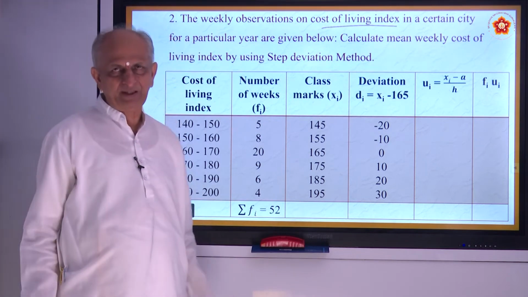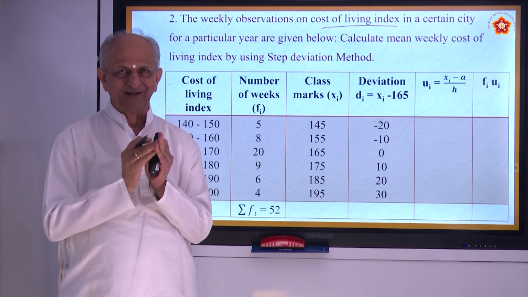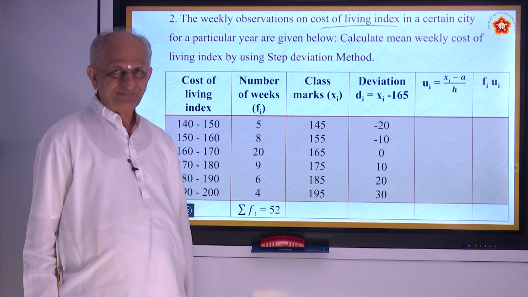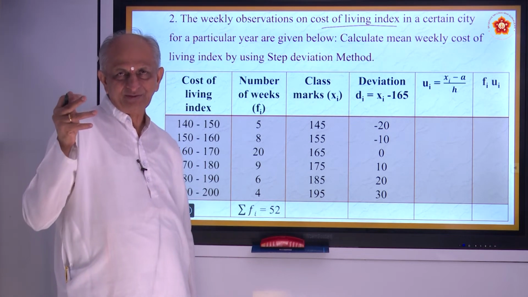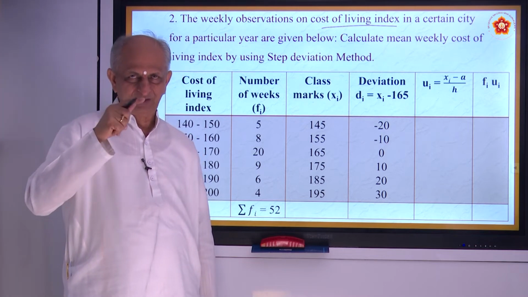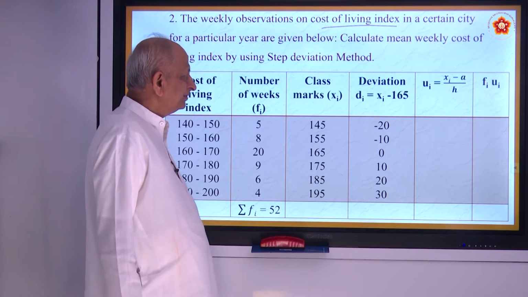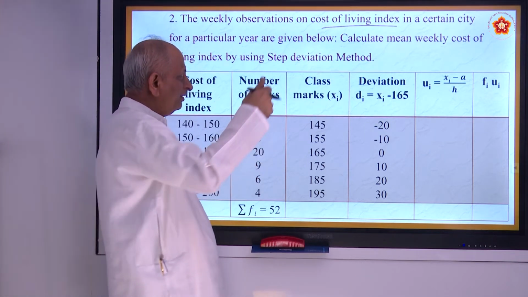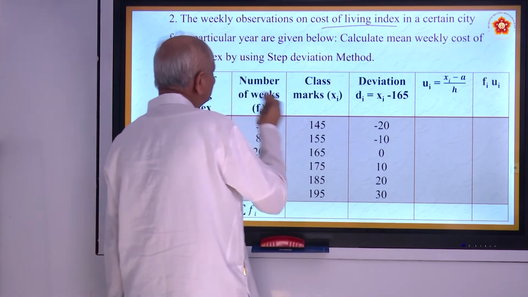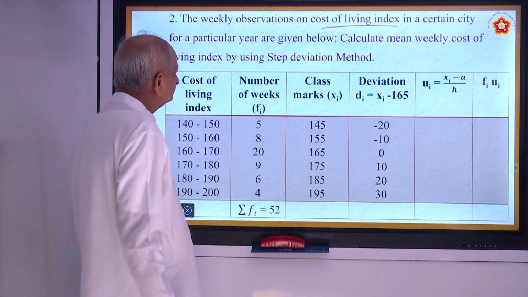Especially salaried people get salary regularly, monthly once, and they spend it for different purposes: house rent, vehicle maintenance, children's education, electricity bill, water bill, and so on. They call it the living index. It has a cost, especially in cities.